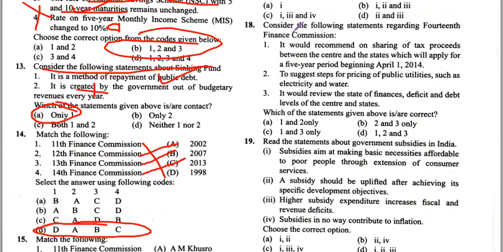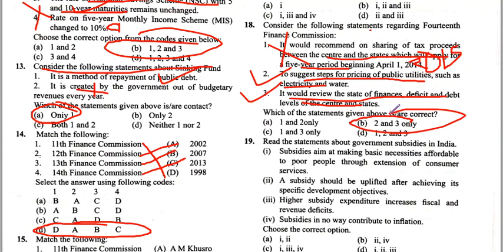Consider the following statements regarding the 14th Finance Commission. Okay, the 14th Finance Commission would recommend on the sharing of the tax proceeds between the center and states, which will be applied for a 5-year period beginning from April 2015, not 2014. So the first statement is incorrect. To suggest steps for pricing of public utilities such as electricity and water. So this statement is correct. It would review the state of the fiscal deficit and debt levels of the center and the states. Yes. Asking about the correct statements, so 2 and 3 are correct statements. So answer is B.